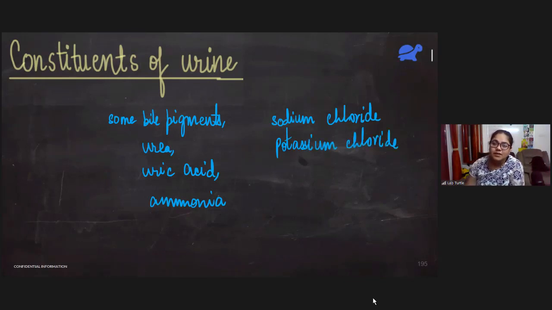There may be some other special components. Sometimes there is blood coming out in the urine, that is because of some type of infection, or sometimes there may be some hemoglobin coming out in the urine, that is again because of some infection. In diabetic patients, their urine may contain a very huge amount of glucose as well, or even higher sugars like sucrose. But generally, this is what the urine consists of.